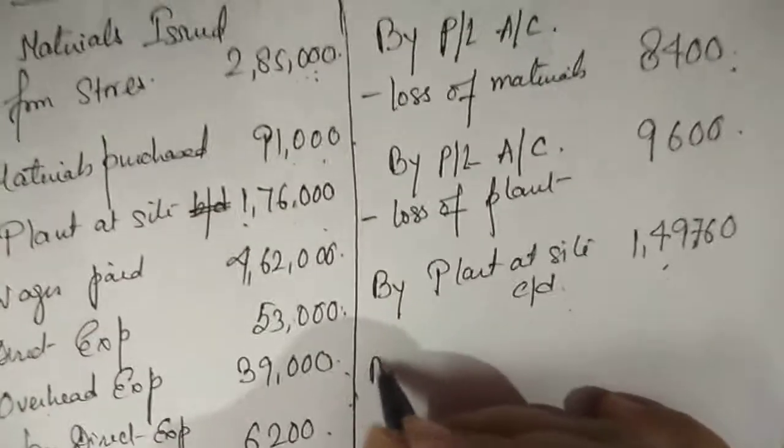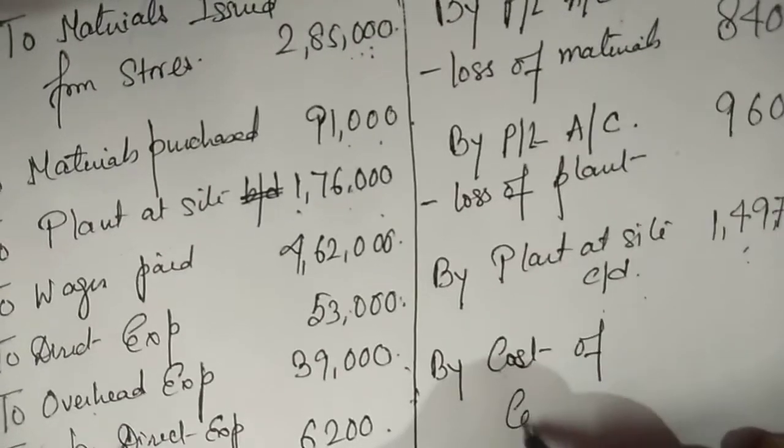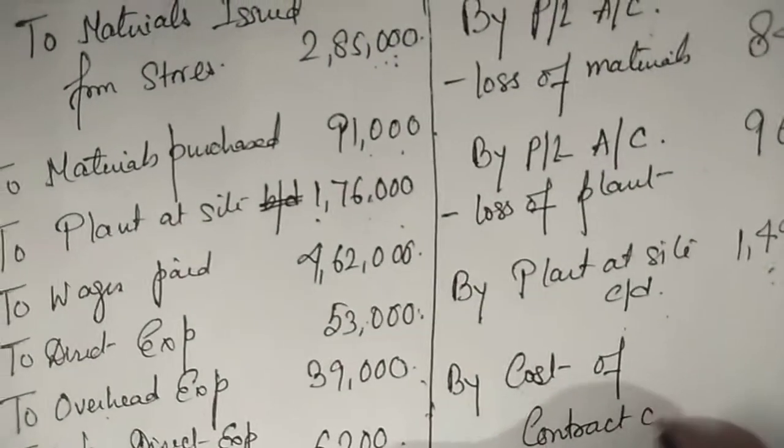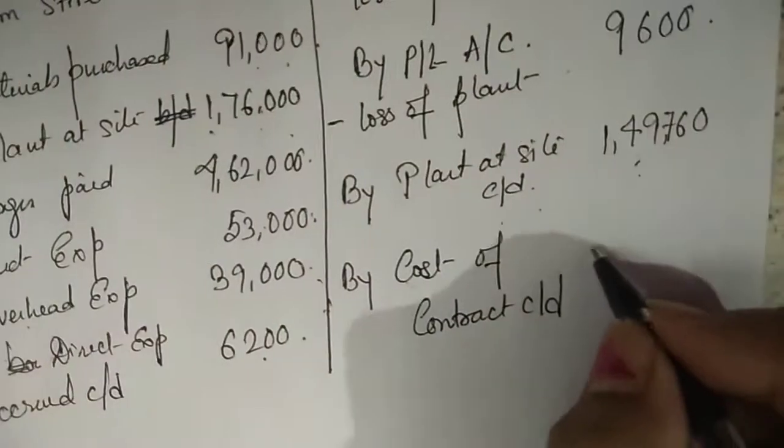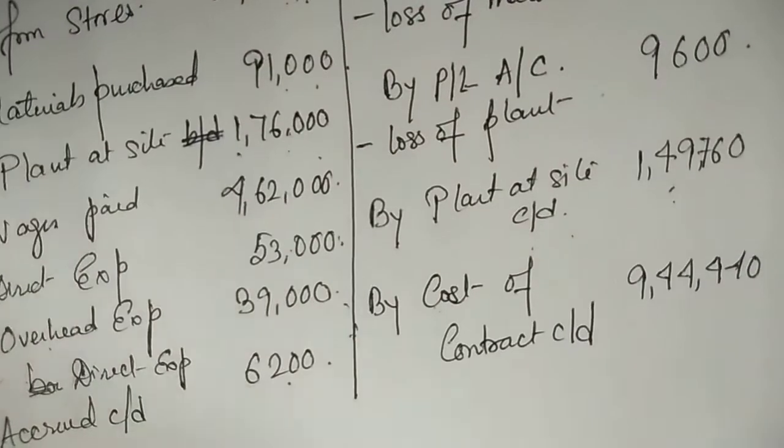So here we'll come to by cost of contract CD. It's coming to how much? 9,44,440.